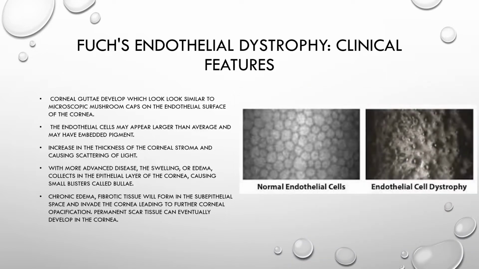The endothelial cells, when seen on specular microscopy, can be seen as larger than average, and they are deformed, with cornea guttata seen in between the cells. And this is one photograph which indicates such a scenario, where these are normal cells versus the endothelial cells as seen in cornea guttata and endothelial dystrophy.